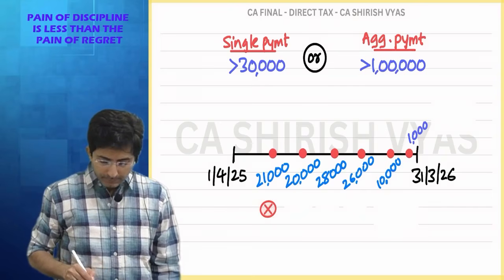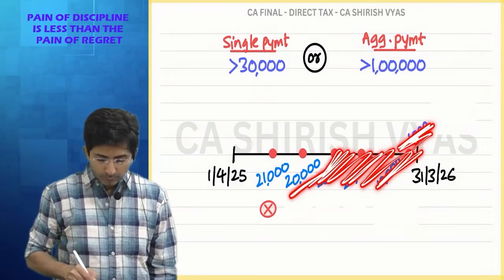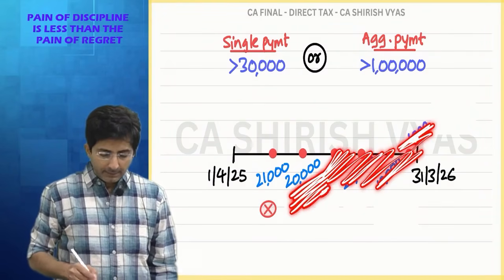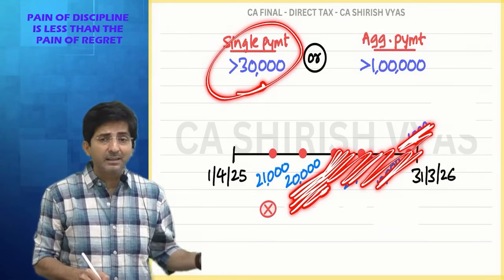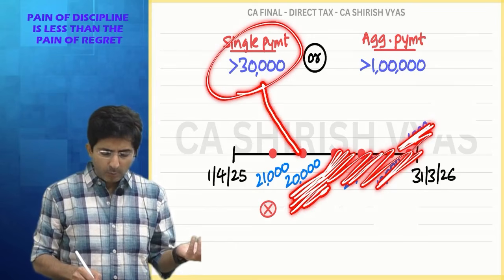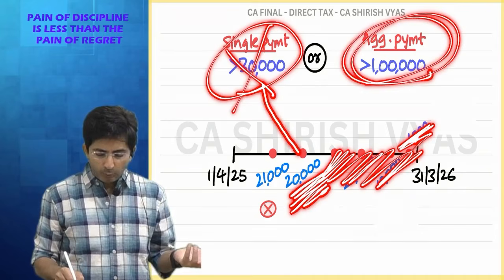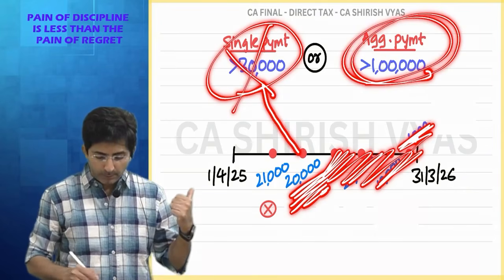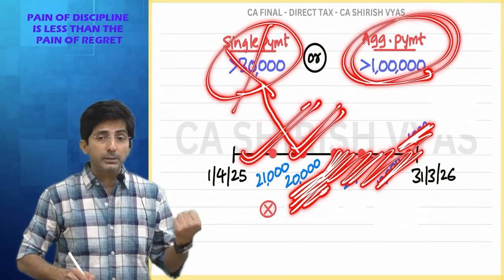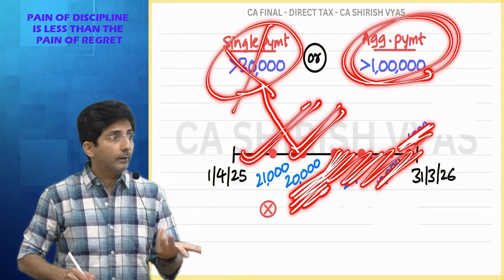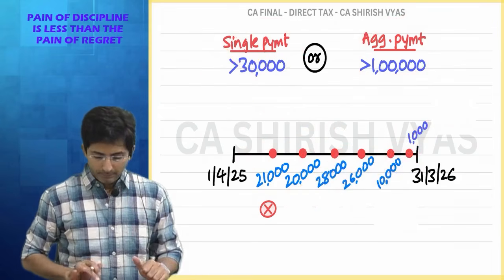Then see the next payment now. What is the next payment? 20,000. Again check, is it more than 30? 20,000 is not more. Single payment means single, so singly it's not more than 30. Then check aggregate. For aggregate I have to add the previous amount also. What was the first amount? 21. What is the second amount? 20. 21 plus 20, 41. It's not more than 1 lakh. So again TDS will not apply.